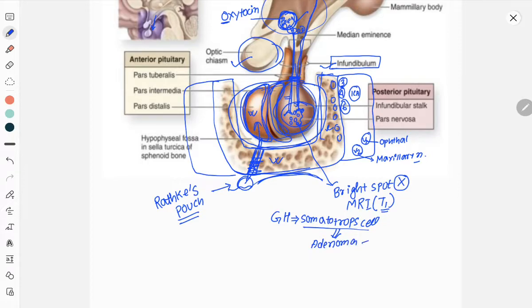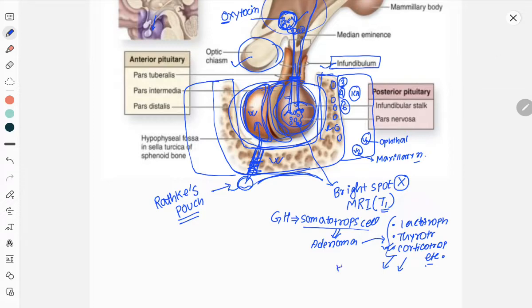This adenoma will enlarge in size, and the enlargement will compress the other hormone producing cells like lactotroph, thyrotroph, and corticotroph. Those cells will be compressed, and there will be deficiency of these hormones.